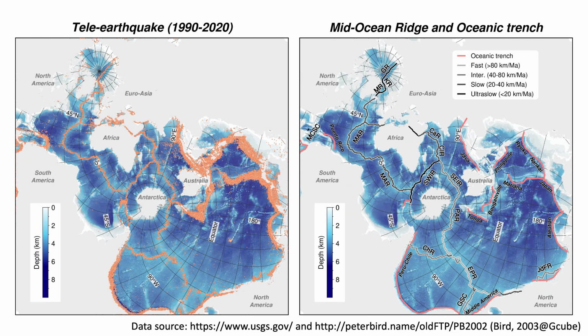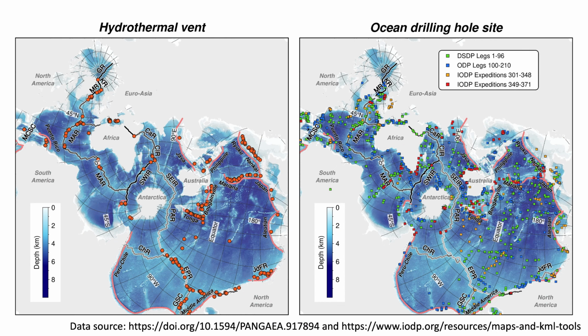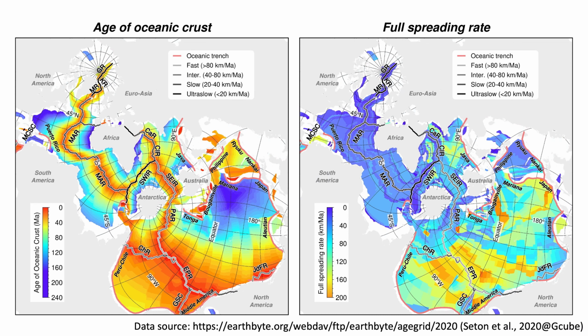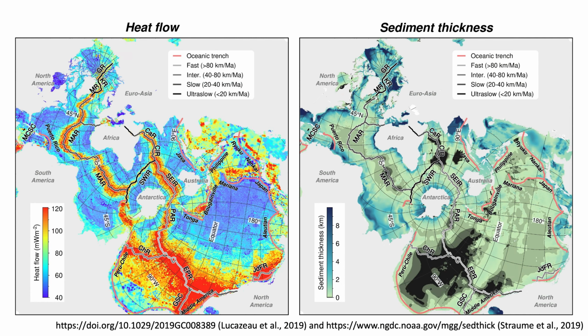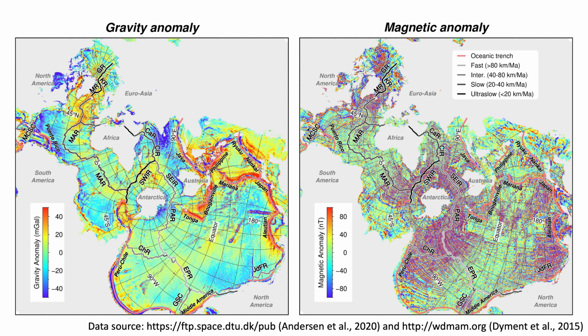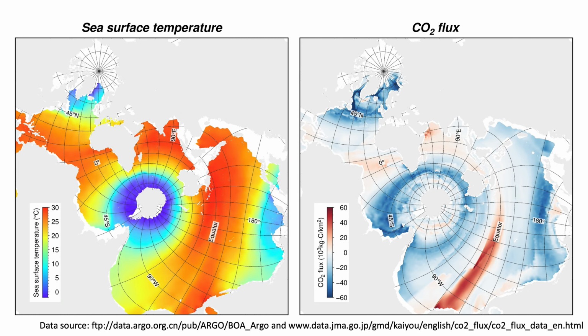These are tele-earthquakes between 1990 and 2020. And the locations of mid-ocean ridge and oceanic trench. These are locations of hydrothermal vents and ocean drilling. Age of ocean crust and full spreading rate. Spreading direction and obliquity. Heat flow and marine sediment thickness. Marine gravity and magnetic anomalies. And these are sea surface temperature and CO2 flux.